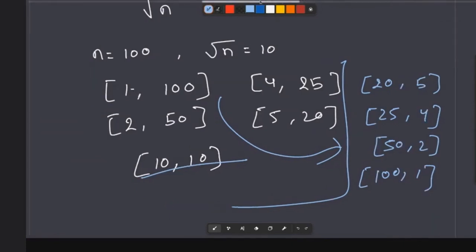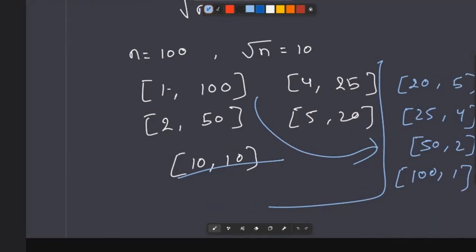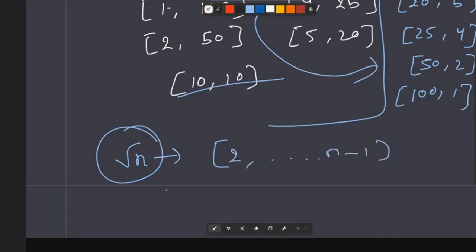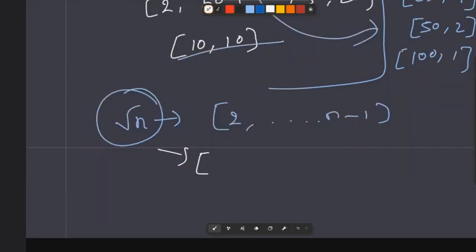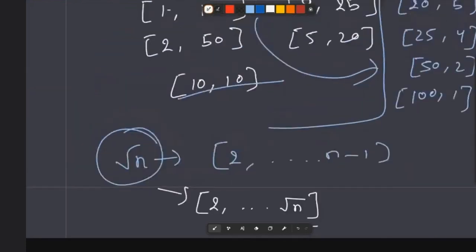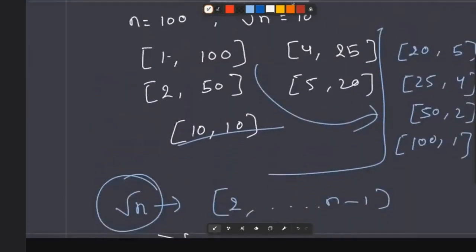So if we just check till root n only, will it work? We are just checking till root n, we need not iterate from 2 to n minus 1. Instead we will just iterate, looping and checking every number in the range of 2 to root n. If we can just check within these possible integers, then we are good to go. There is a mathematical proof also, and you can prove it by contradiction or maybe some hypothesis.